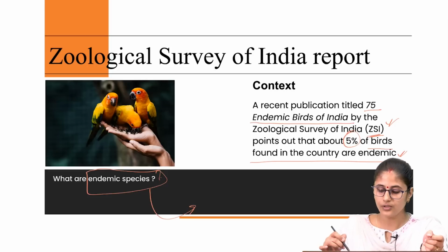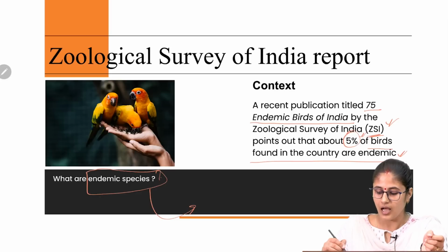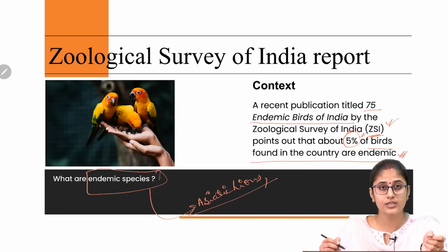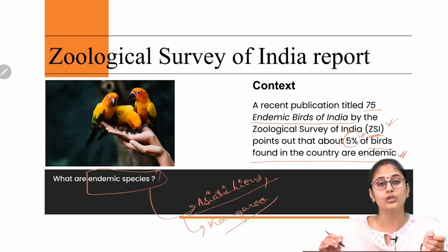Okay, so according to this report, 5% of the bird species which are found are endemic to India. You take the example of Asiatic lions, which are endemic to the Gir National Forest. Then if you take the example of kangaroos, they were originally endemic to Australia.